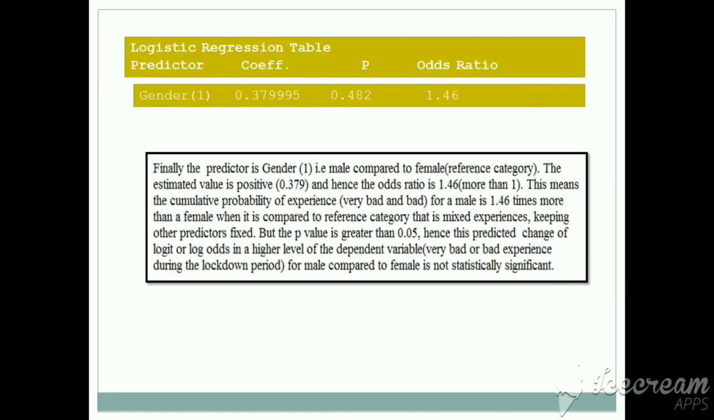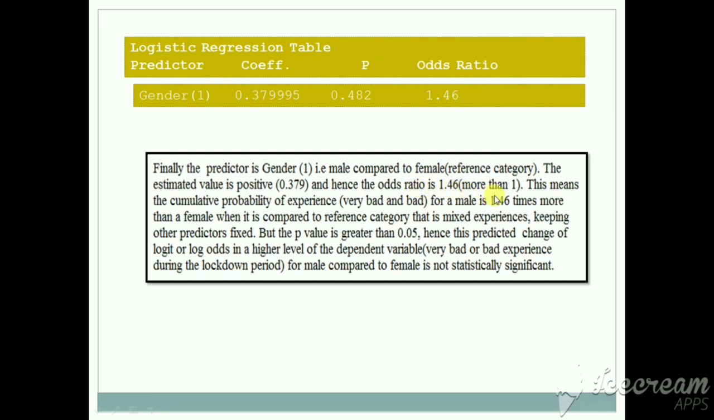Similarly, the predictor is gender, the coefficient is positive and the p-value is not significant, 0.482. The odds ratio is 1.46. The predictor is gender, that is 1 for male, compared to female, that is in this case the reference category is female. The estimated value is positive, 0.379, and hence the odds ratio is